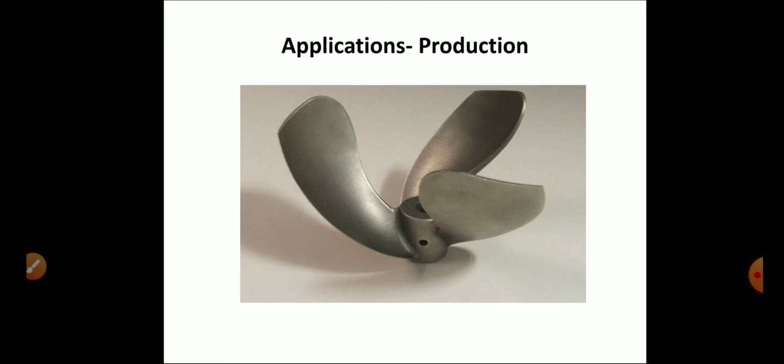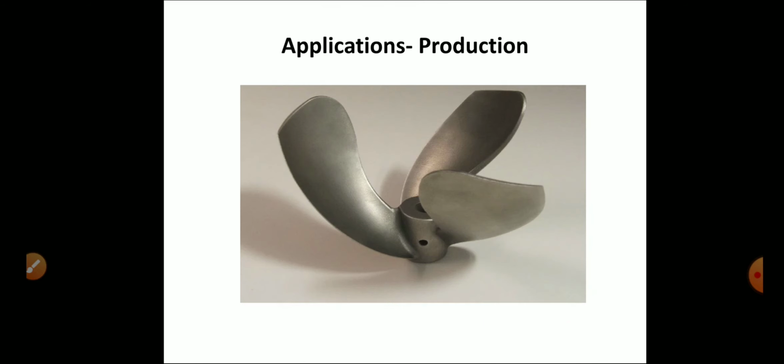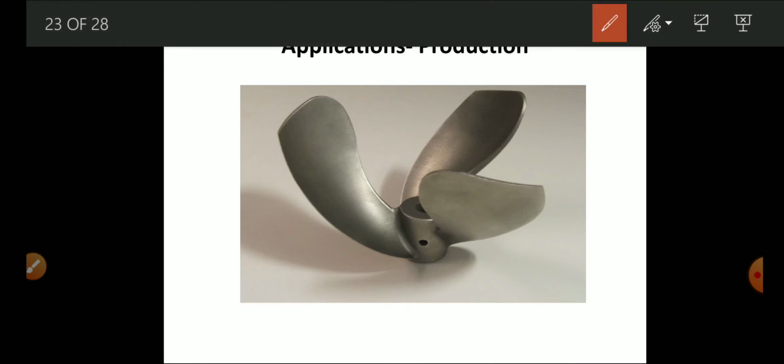Applications of the additive manufacturing process. We can create complex structures, like a fan with very good quality and a very complex design, formed easily.